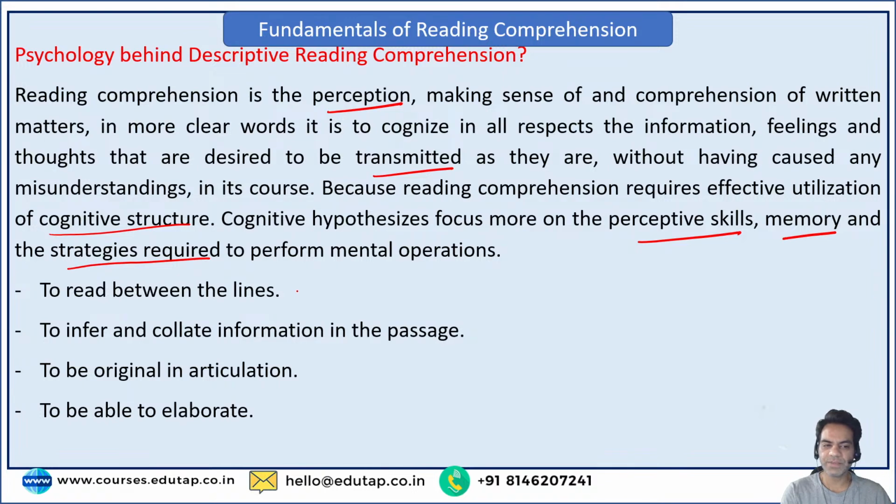So first is to read between the lines. So I hope everyone knows what reading between the lines means, right? What does it mean? It means you need to be able to understand the inherent idea or thought that has been professed by the author in the passage. So if they're saying the government has allocated 20,000 crore rupees for the rural economy in the upcoming budget, you need to understand why this information has been put in the passage. This information basically conveys that the government is taking steps towards the upliftment, or revival, or betterment of the rural sector of the country, right?